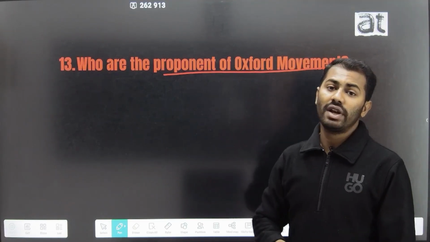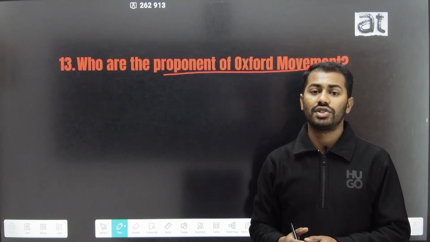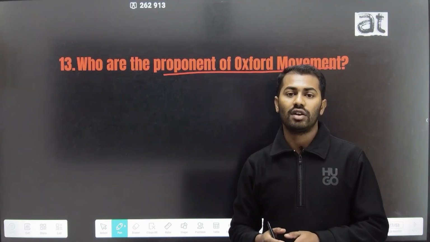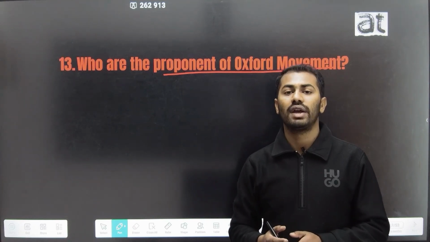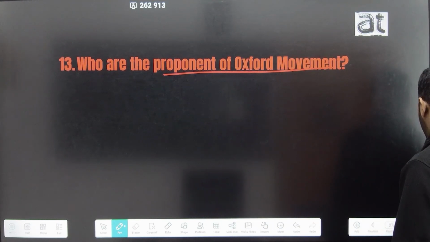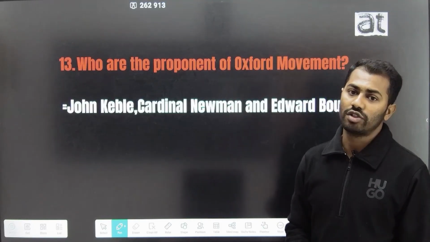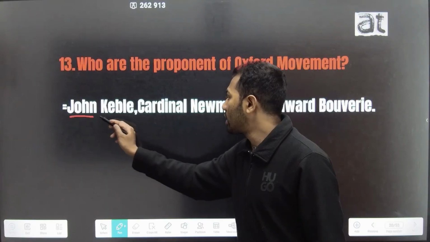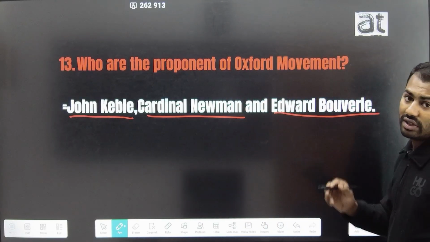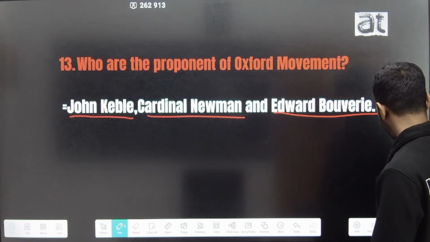The Oxford movement is the most important religious movement in the 19th century, and this movement is also known as Tractarianism, because the writers of this movement wrote some of the important tracts of that time. And who are the proponents of the Oxford movement? The proponents of the Oxford movement are John Keble, Cardinal Newman, and Edward Bouverie.